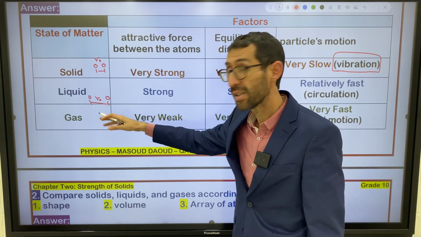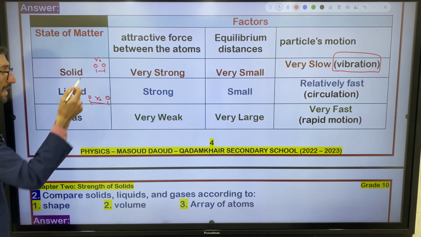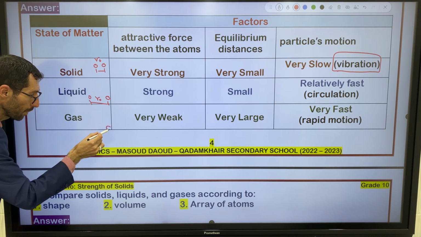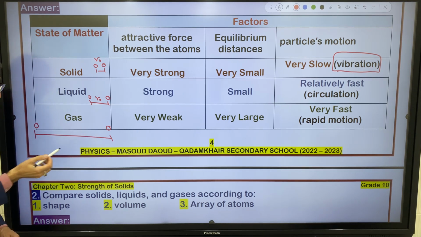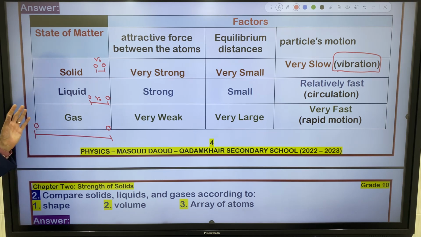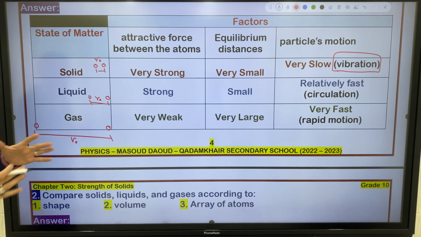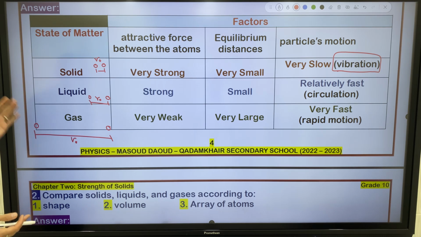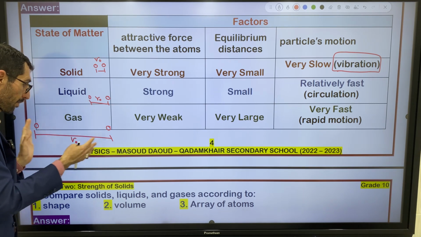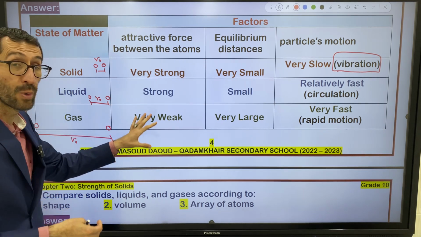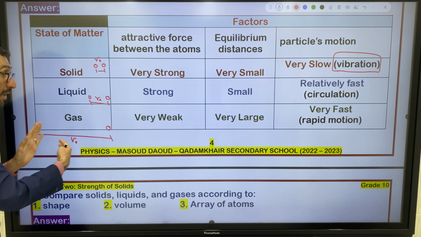About the gas state, attractive force in the gas state. Look here. Let me draw two neighboring atoms of gas state. You see, there's a big gap between two neighboring atoms of gas state. This is R naught. They are very far away from one another. That's why there's a very weak attractive force between the neighboring atoms. Equilibrium distances, I told you, are very, very large.